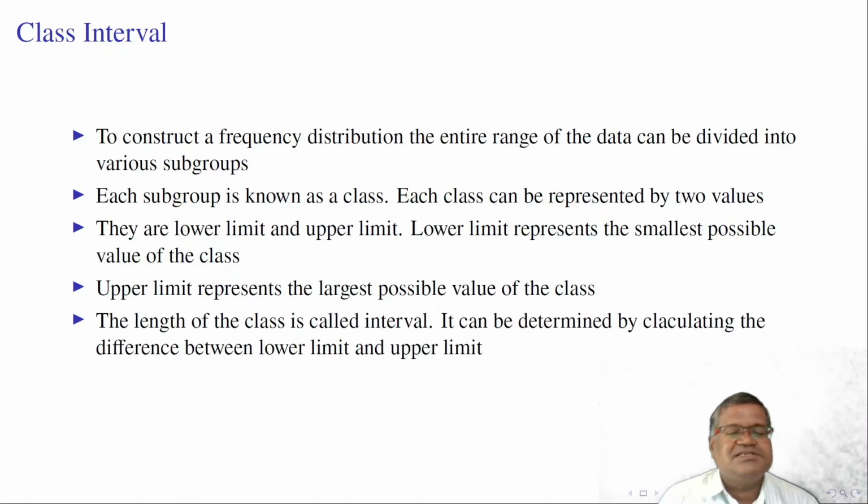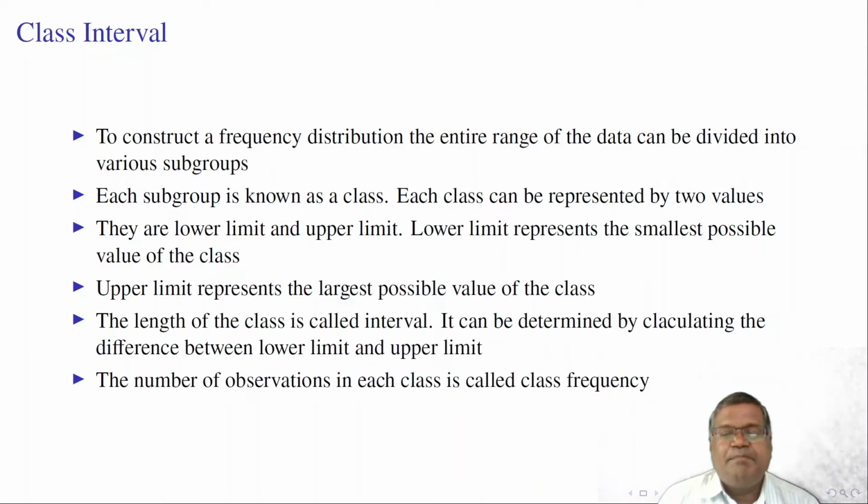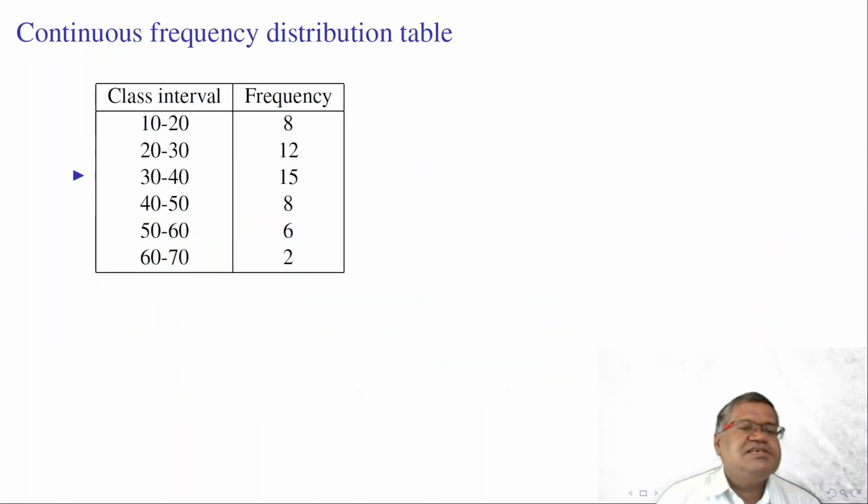The length of the class is called class interval or width of the class. It can be determined by calculating the difference between lower limit and the upper limit. The number of observations in each class is called the class frequency. This is an example of a continuous frequency distribution table. Here we have classes 10 to 20, 20 to 30, 30 to 40, 40 to 50, 50 to 60, 60 to 70. In the first class, 10 to 20, the frequency is 8.